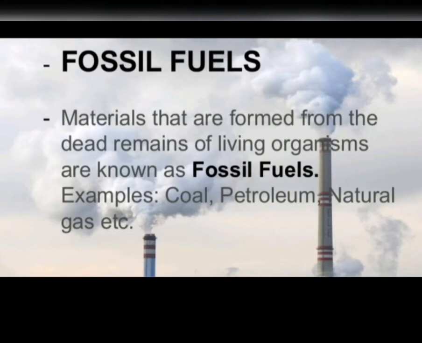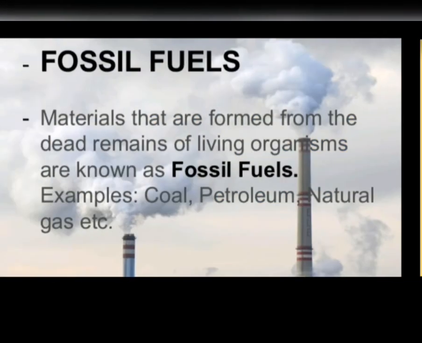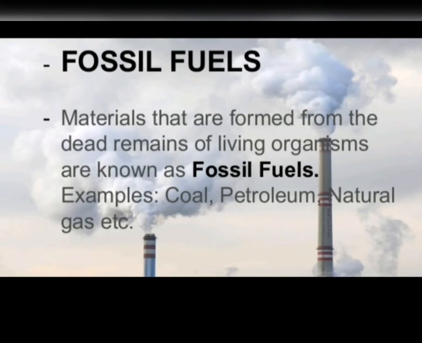Why are they called fossil fuels? Because they were formed by the decomposition of the remains of prehistoric plants and animals. That means they are formed by the decomposition of the fossils. Fossil is the prehistoric remains.